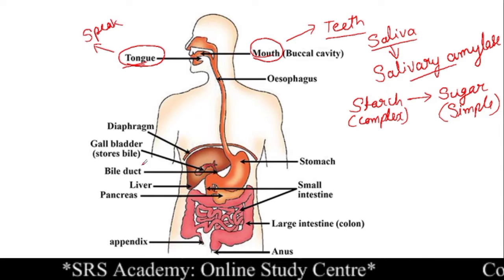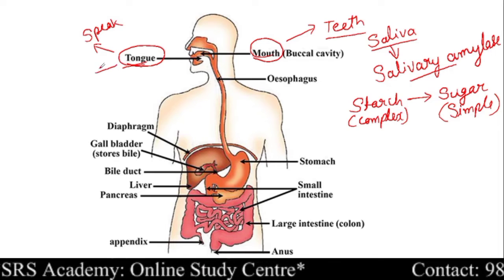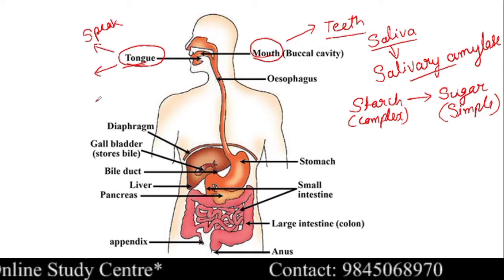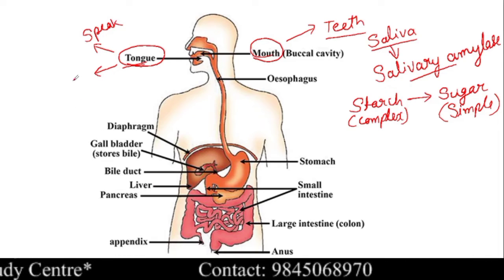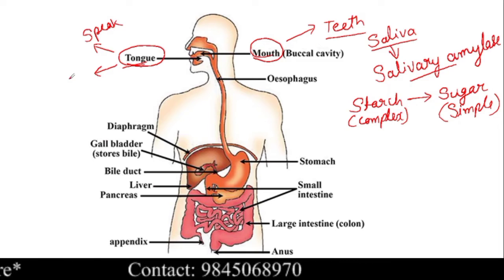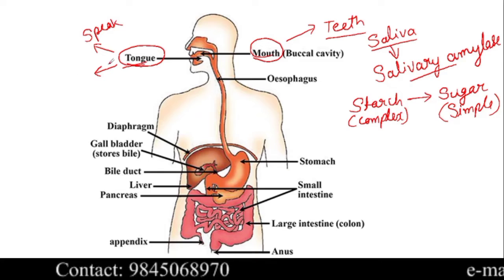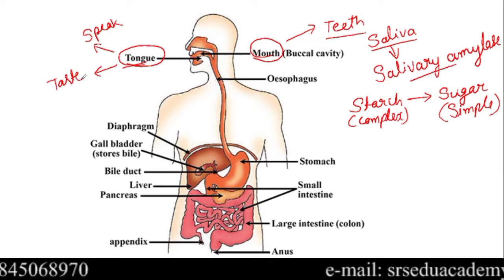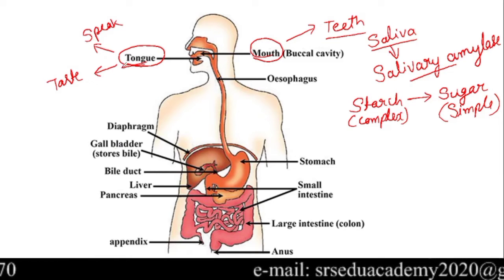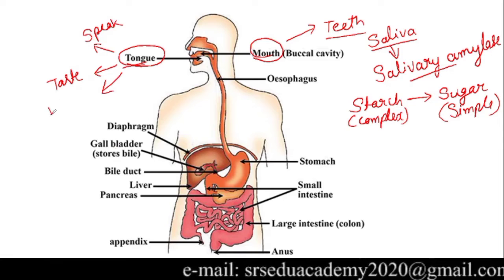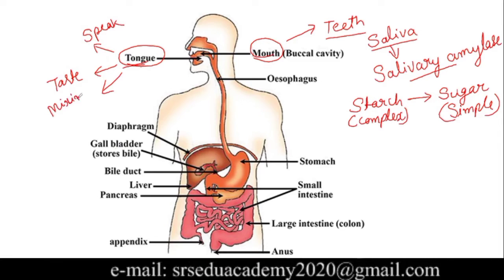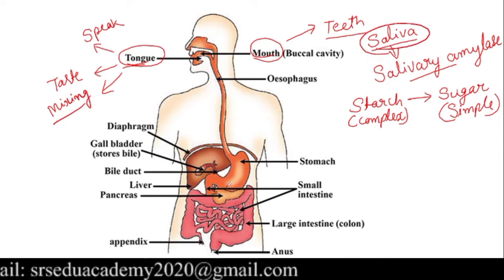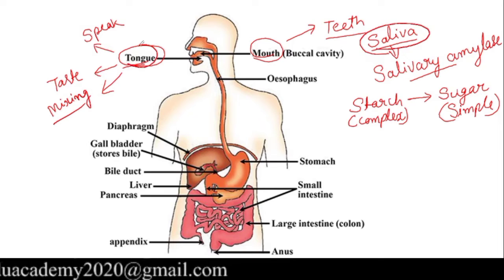And along with this, what other function does it do? Whenever you have food, either pizza, burger, or upma, anything, you will feel that some food tastes sour, some tastes bitter, right? That means another function of our tongue is that it helps to taste the food. And along with these two, our tongue also helps in mixing of the food with the saliva. Clear? So it is a function of the tongue.